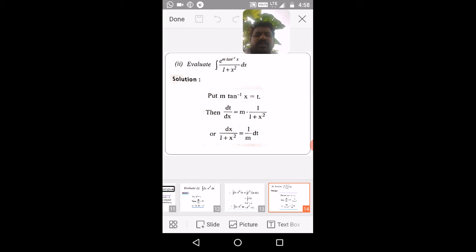Or by shuffling the terms, we get dx by 1 plus x square equal to 1 by m dt. That means take dx to the right hand side and take this m to the left hand side from the right hand side. Then we get dx by 1 plus x square equal to 1 by m dt. Then by substituting all these things in the given integrand, you will arrive at